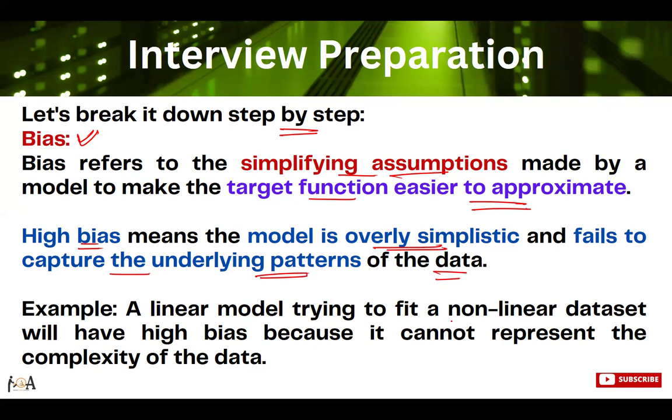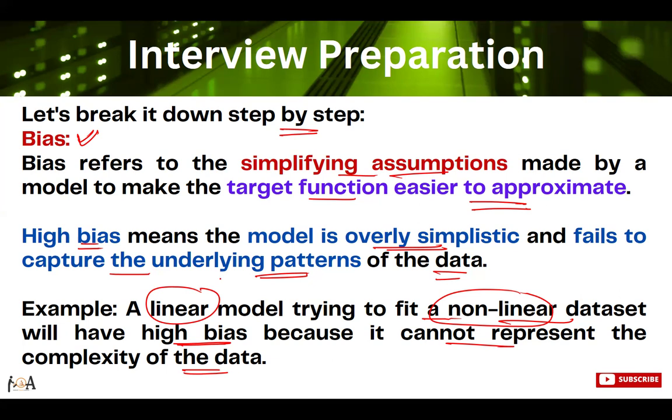Example: a linear model trying to fit a non-linear data set. Obviously, if a linear model is used on a non-linear data set, many of the features will not be counted. So it will have high bias because it cannot represent the complexity of the non-linear data. We need a non-linear model in that case. But if we are applying a linear model, definitely high bias will be there.